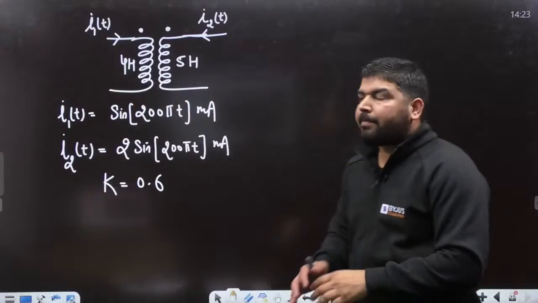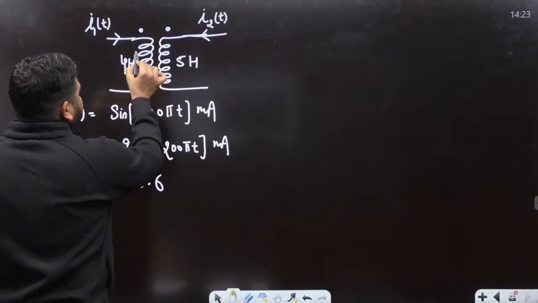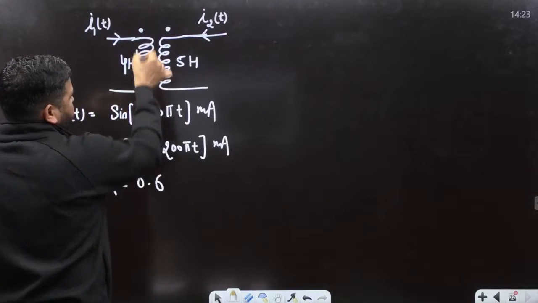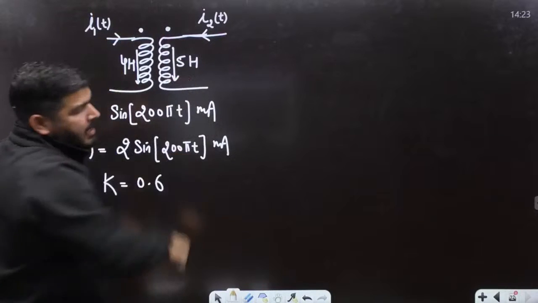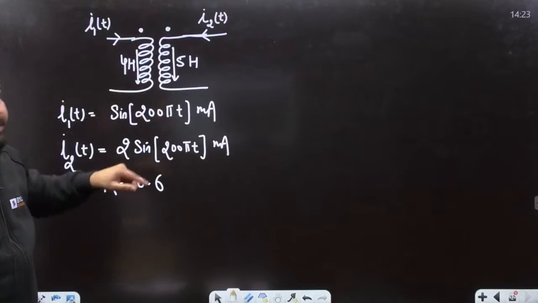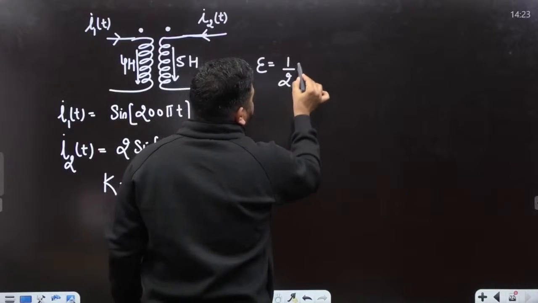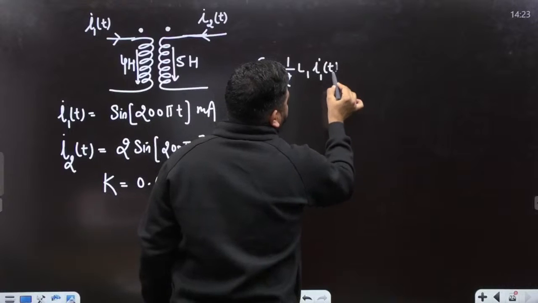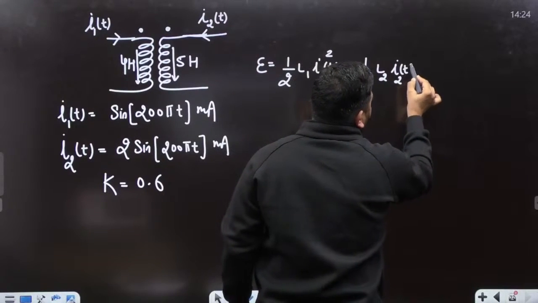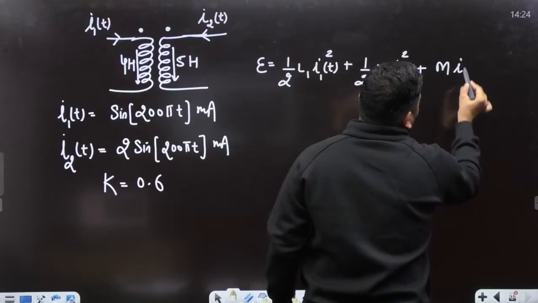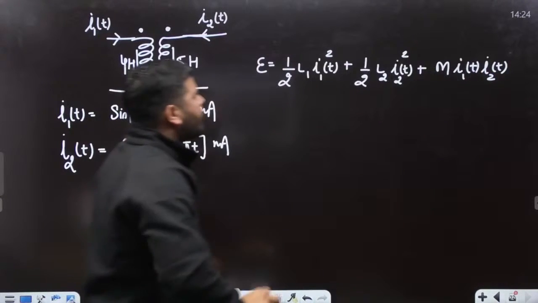Now tell me, in a coupled circuit, how to calculate the energy stored? You can see that this current is leaving from this dot. I mean the coil current is coming down. Here also the coil current is coming down. So from the dot point, both the currents have the same direction with respect to the dot point. So now the energy stored in the coupled coil will be half L1 I1(t) square plus half L2 I2(t) square plus M I1(t) I2(t). This is the instantaneous energy stored in the coupled coil.